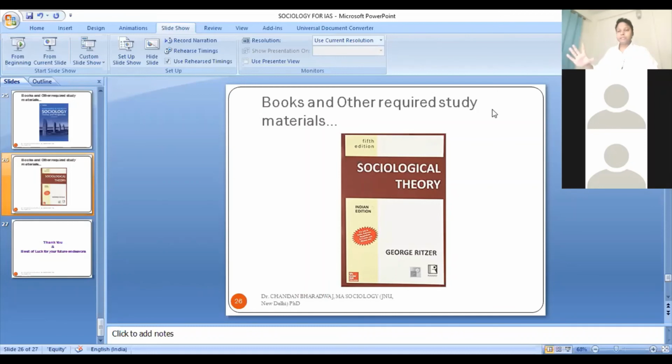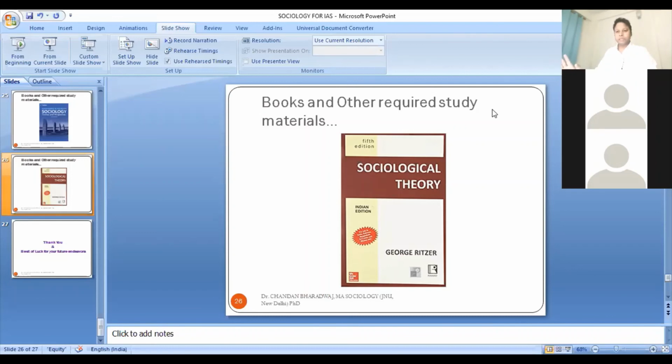You should not consult many books. Confine yourself to one or two standard books and your classroom. That will suffice, and you can prepare this subject in a span of 3 to 4 months.